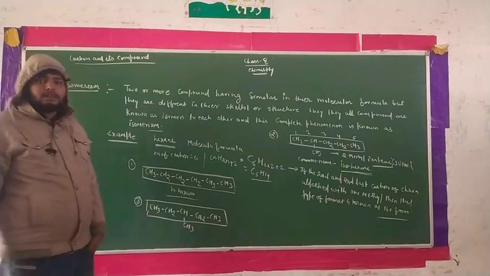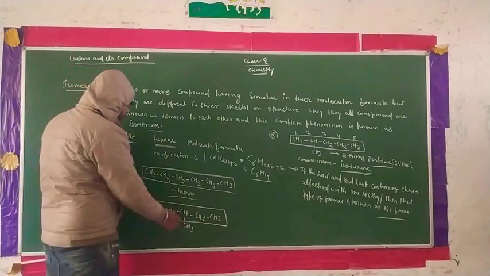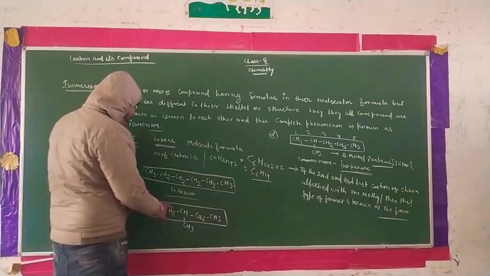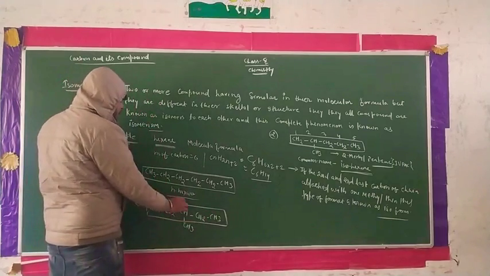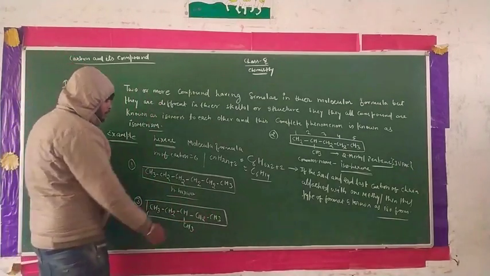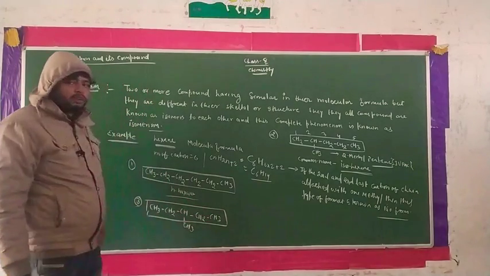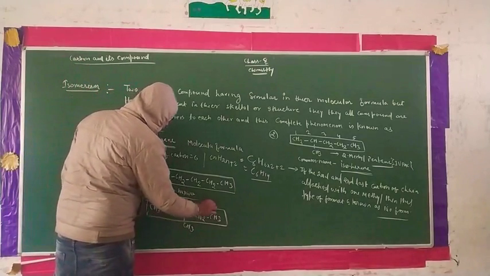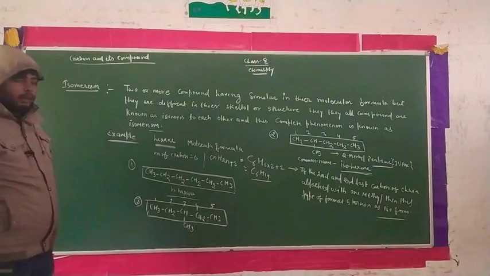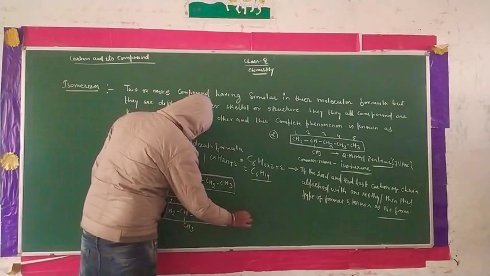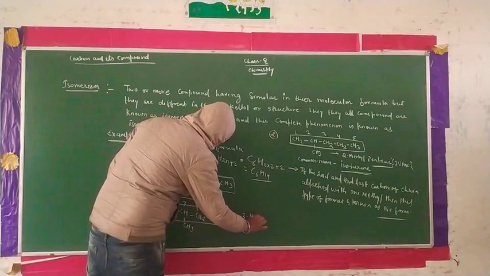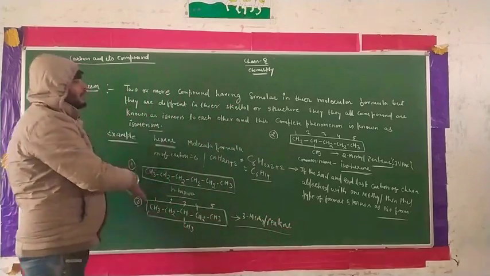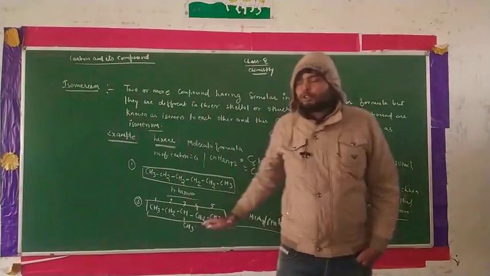This is your parent chain. The substituent gets the lowest position according to the lowest locant rule. Numbering from this side, 1, 2, 3, 4, 5, the methyl gets position 3. From right to left, 1, 2, 3, 4, 5, it also gets the third position. So the position is similar whether we number left to right or right to left. In naming, we write this as 3-methyl pentane. That means these are all isomers of each other.